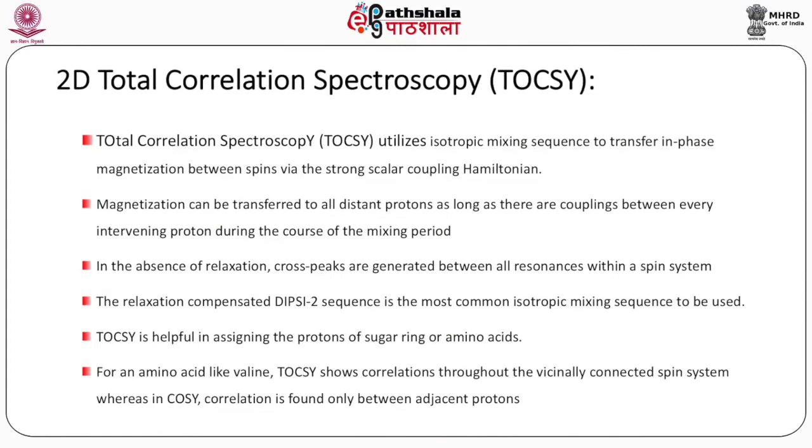2D total correlation spectroscopy or TOCSY. Total correlation spectroscopy, TOCSY, utilizes an isotropic mixing sequence to transfer in-phase magnetization between spins via the strong scalar coupling Hamiltonian. Magnetization can be transferred to all distant protons as long as there are couplings between every intervening proton during the course of the mixing period.